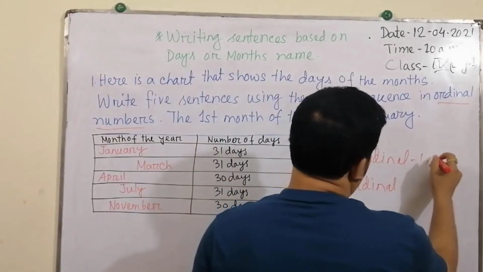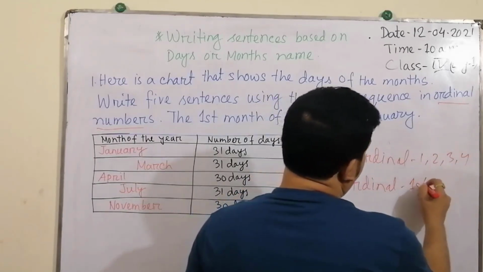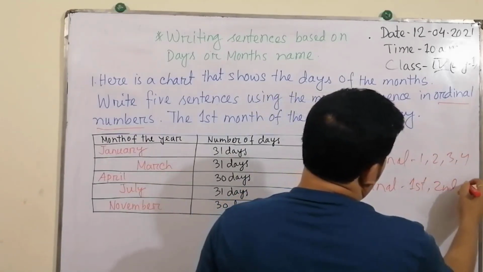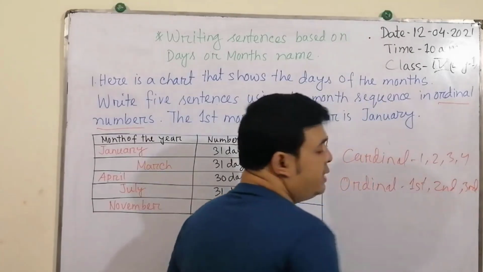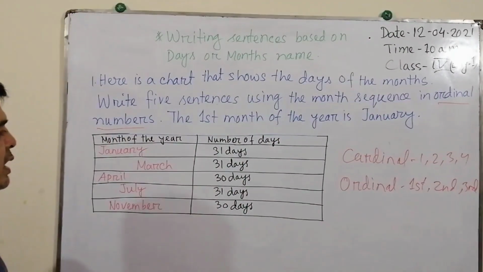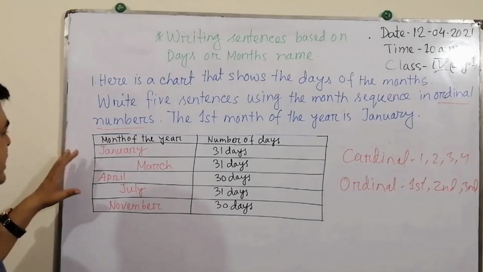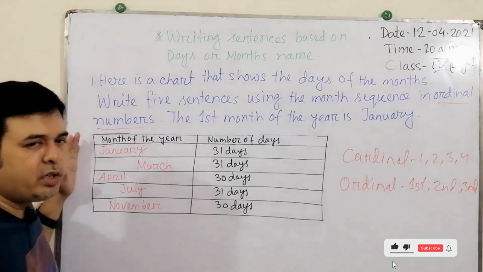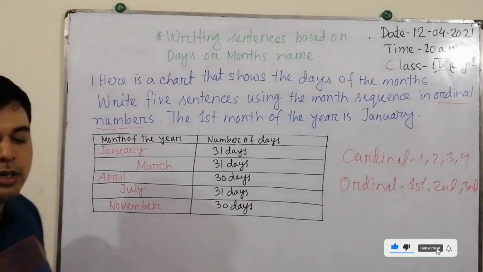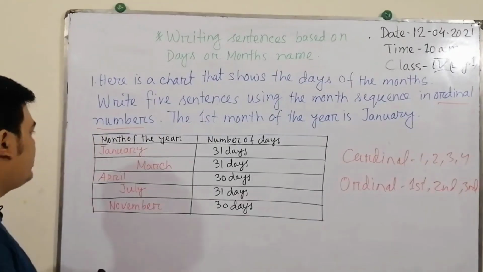Cardinal is 1, 2, 3, 4, and ordinal is first, second, third. Dear students, I hope you understand what cardinal and ordinal are. So we will have to write 5 sentences using this chart or table. How can we do that?